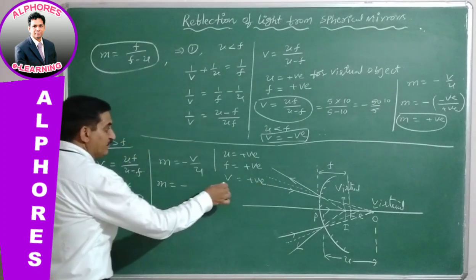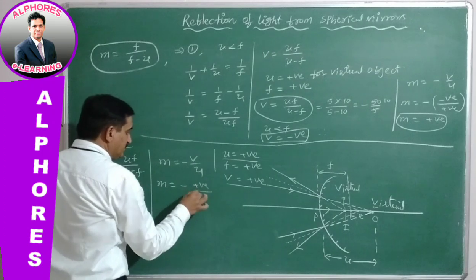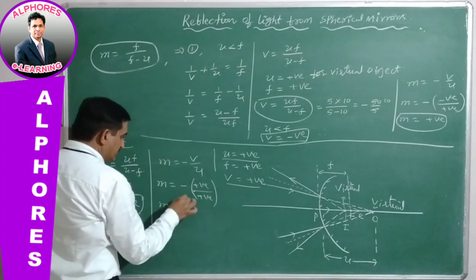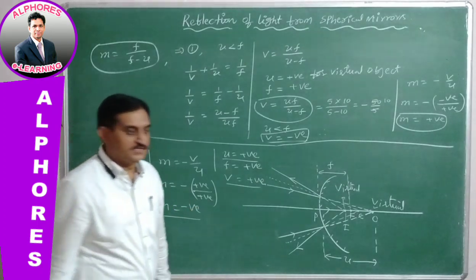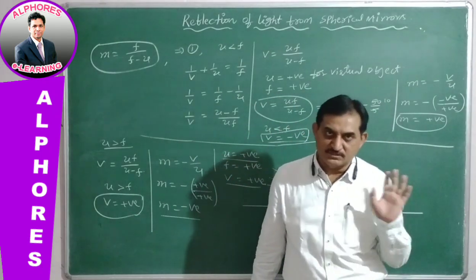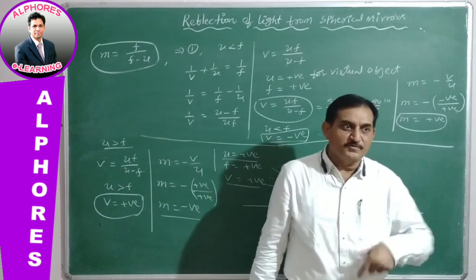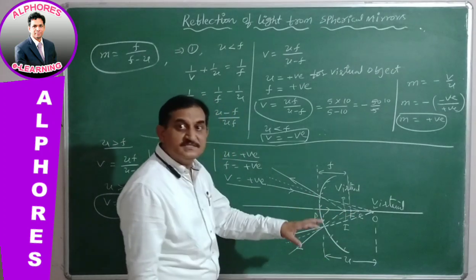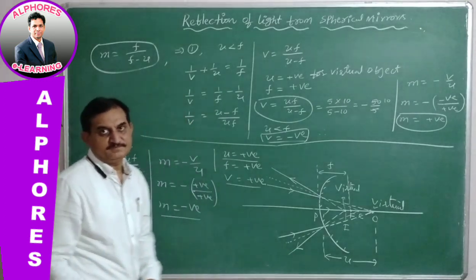Putting in positive values, we finally get m as a negative value. Magnification being negative means the image will be inverted relative to the object, that is, reversed. Therefore, the image formed is virtual but inverted for a virtual object.